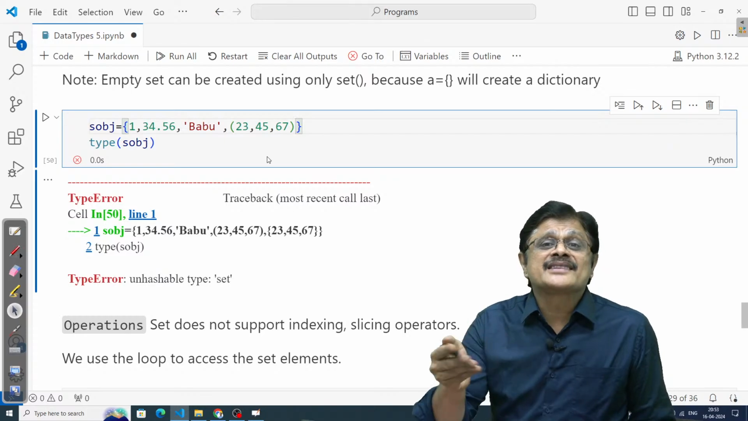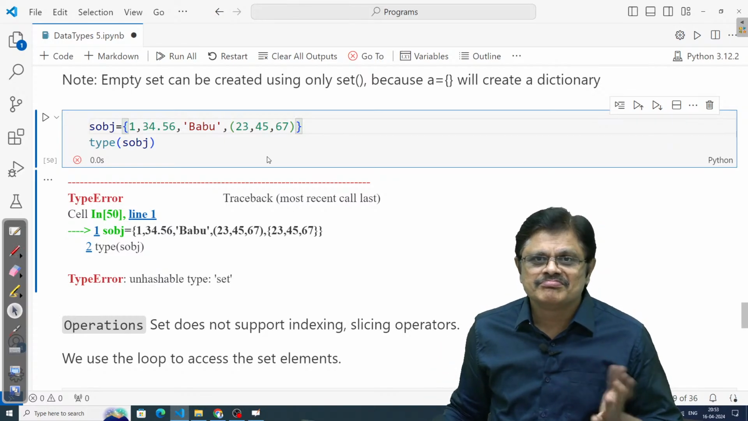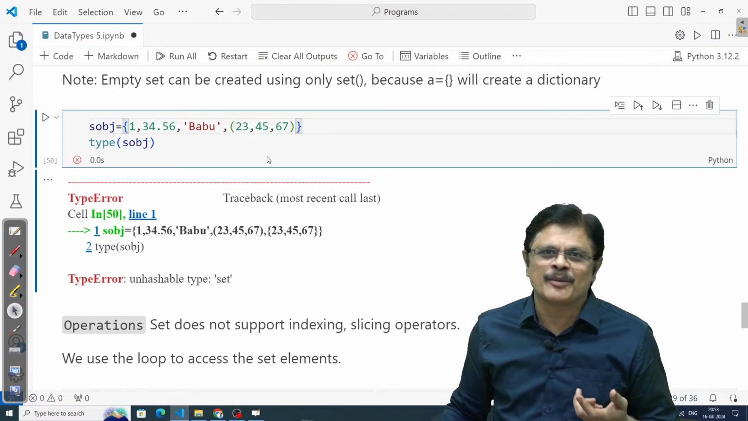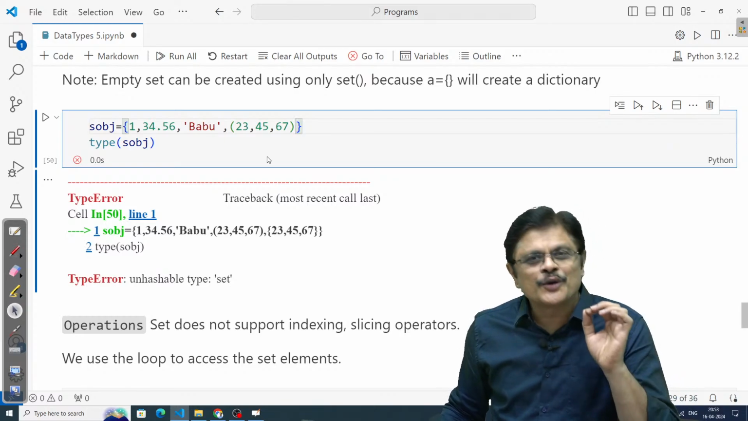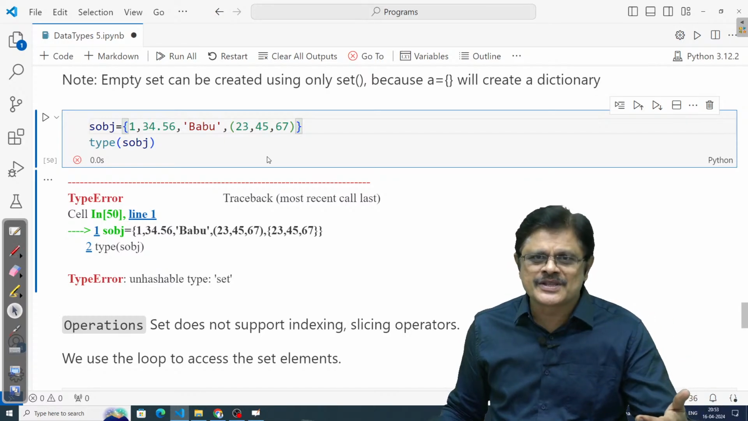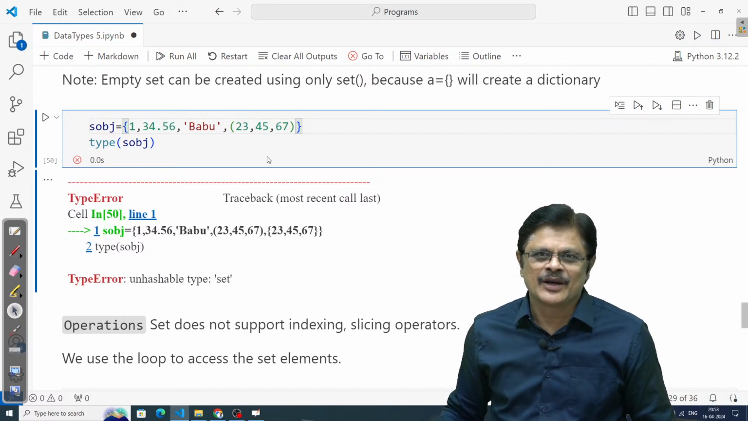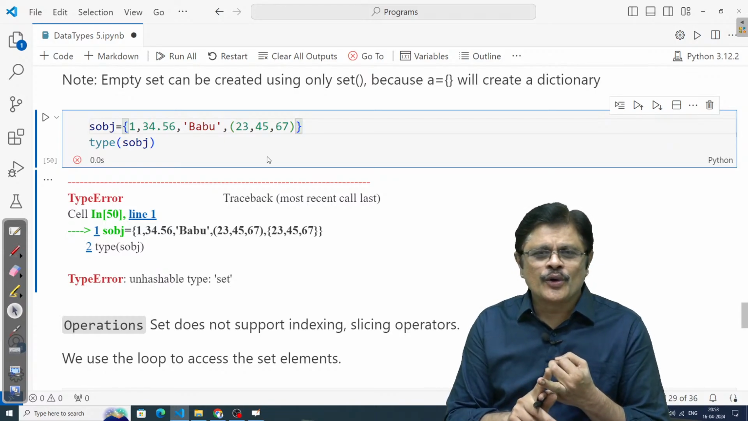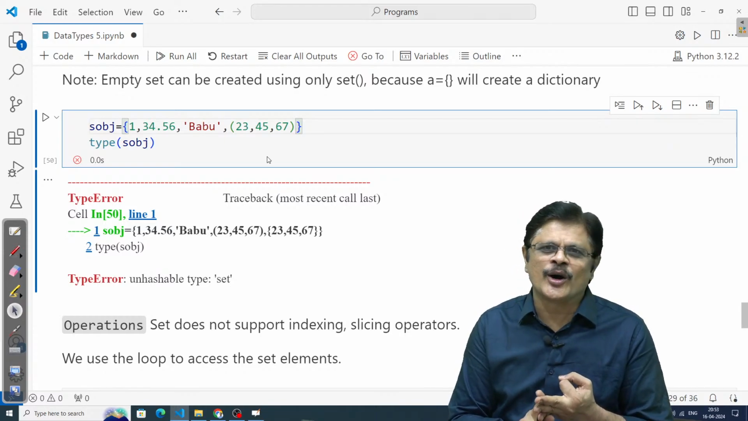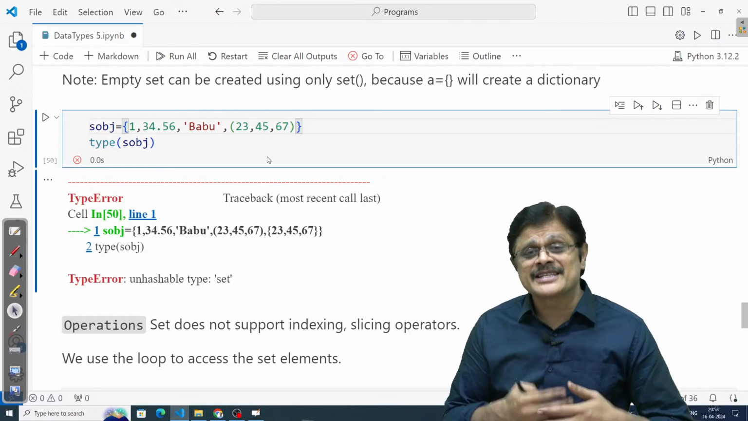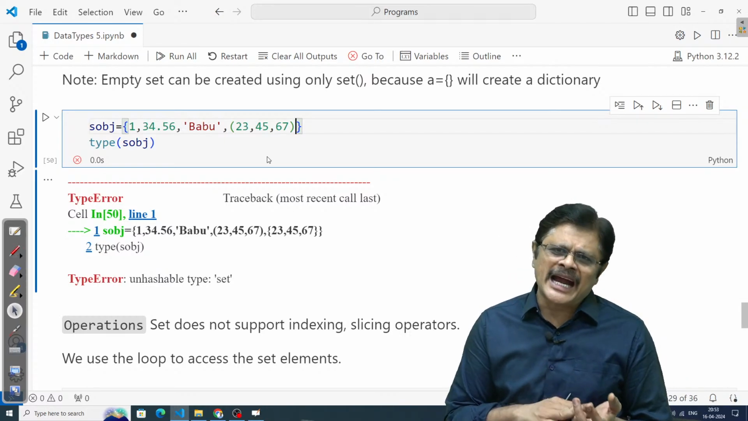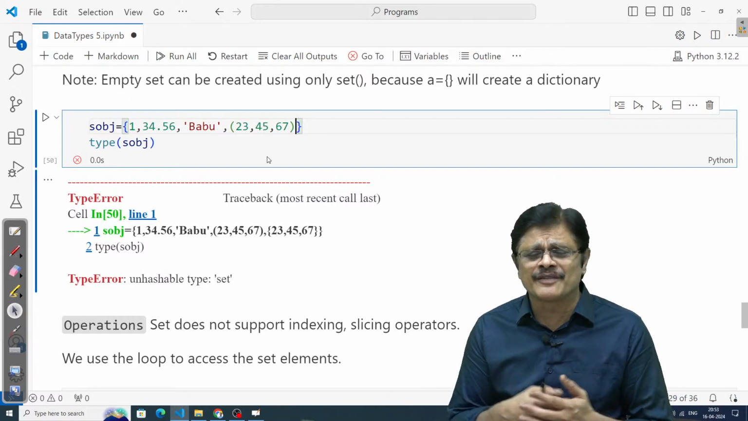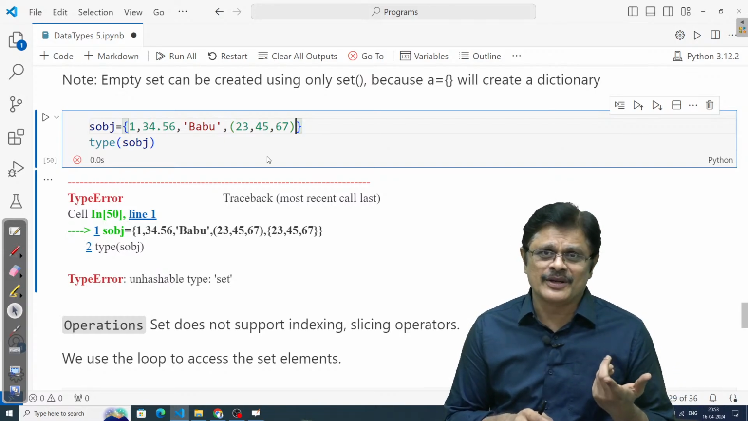Now, how to access the elements of a set? There is no way to directly access the elements of a set. If you want to access them, we need to use loops. There is no indexing operator, and no slicing or extended slicing operator. Because set is mutable, we can have the add method, we can add elements, we can remove elements. You can change the state of the set because it is mutable.